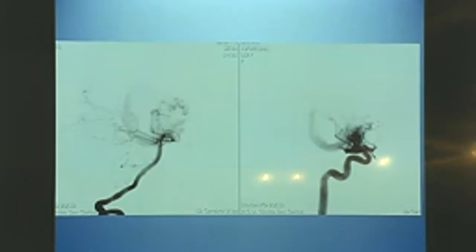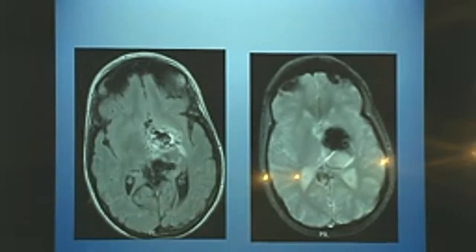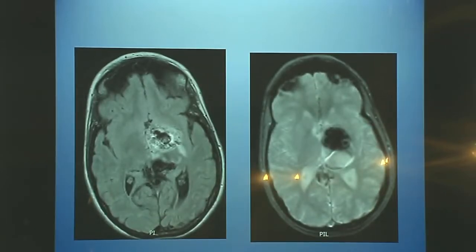The patient is still well, and 24 hours after, develops hemianopsia. You see here in MR some perinidal hyperintensity, but this hemianopsia is not during embolization, because I checked the patient and he was well.